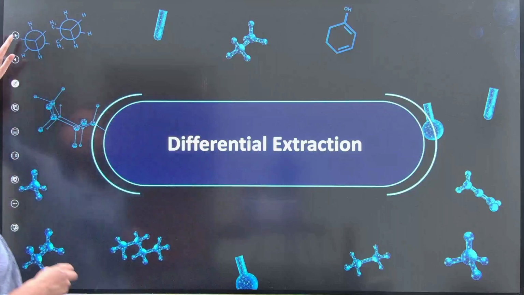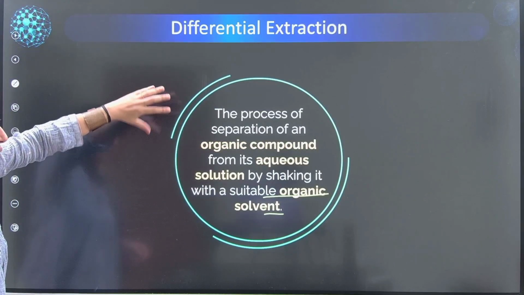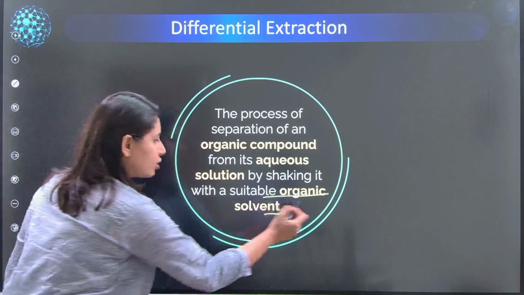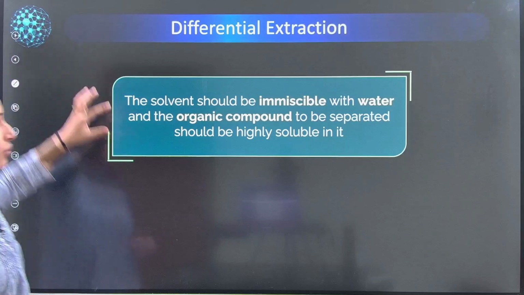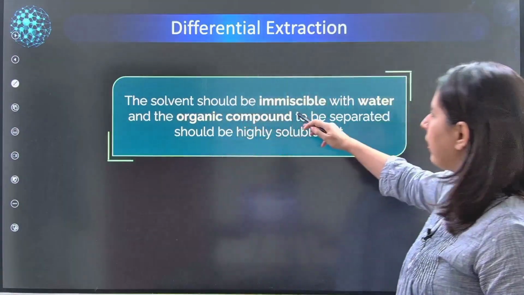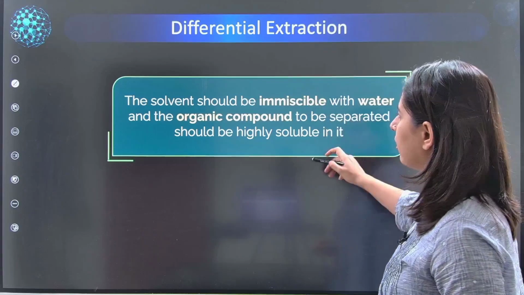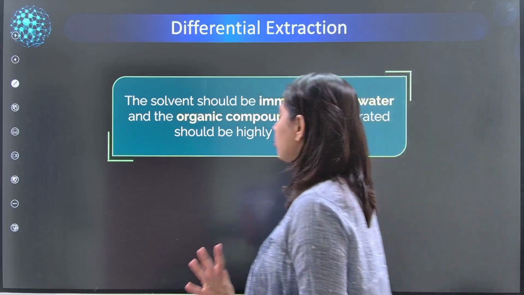Now we will enter differential extraction. I am telling you, every apparatus which is coming your way is very, very crucial. So here you will be seeing separating funnel. Okay, so this is the process of separation from its aqueous solution by shaking with a suitable organic solvent. So here we are actually going to make use of the difference of the solubilities once again. So the solvent should be immiscible with water and the organic compound should be separated and should be highly soluble.